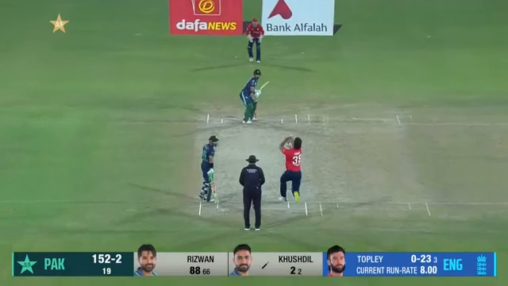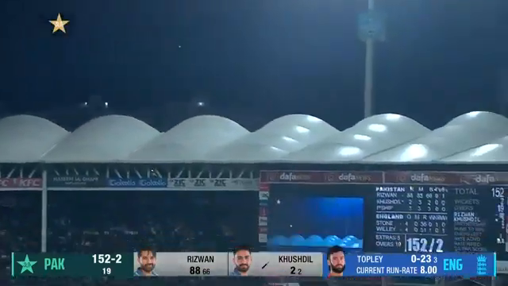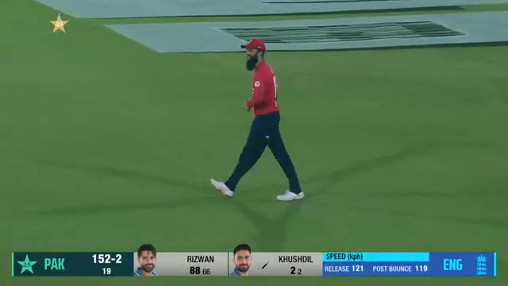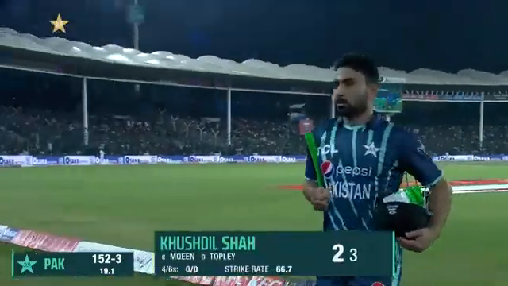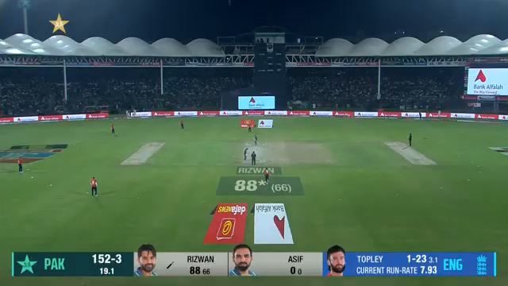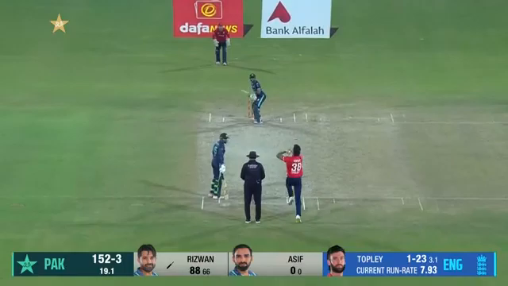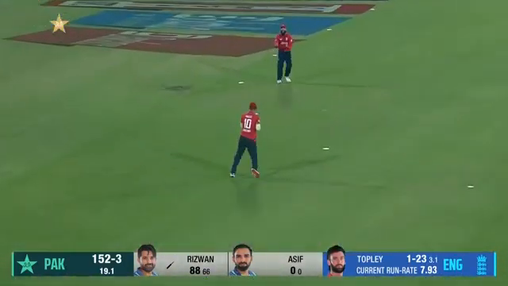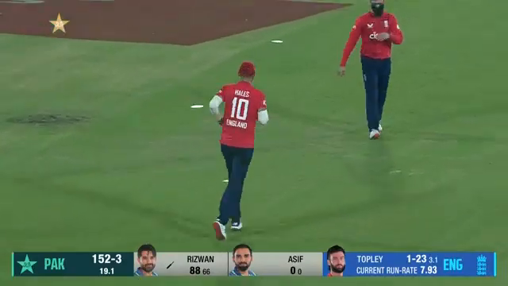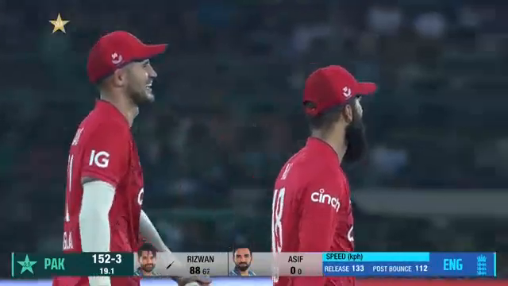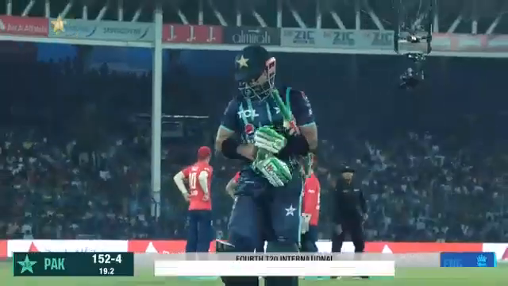Rizwan is still there. Khushdil on strike. Slower ball. It's gone straight up in the air. Moeen Ali positions himself underneath it and pouches it comfortably. Well, I don't think you can blame the youngster Khushdil. He chips it straight to Alex Hales, and Hales has one. He's dropped two, caught one, big smile on his face, big smile from Moeen Ali as well.